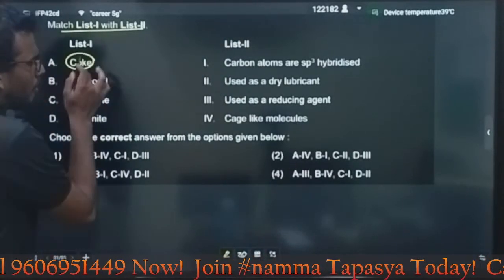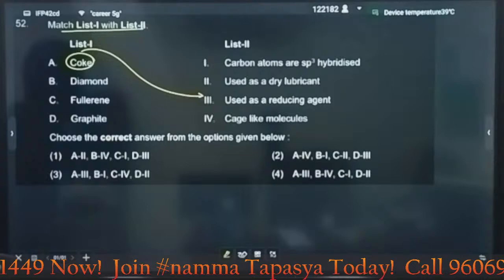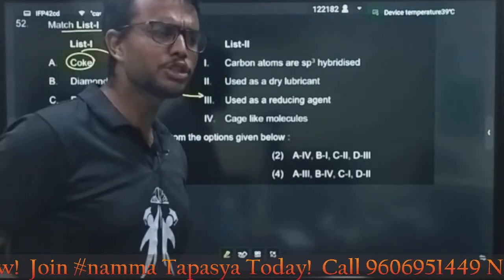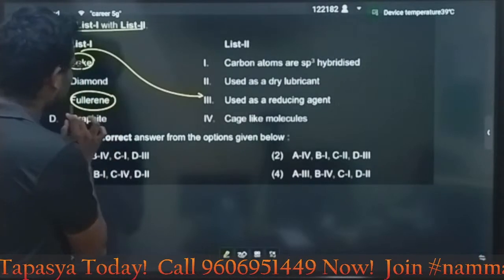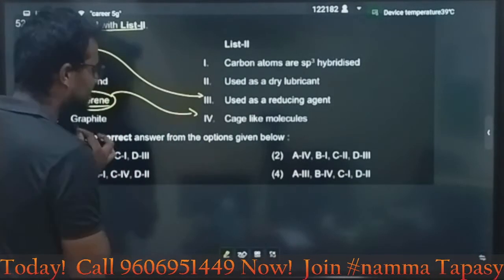Where are we using coke? Obviously, we are using it as a reducing agent. Correct? Coke is used as a reducing agent. Next, it will come for the fullerene. Which one is fullerene? It is a cage-like molecule.